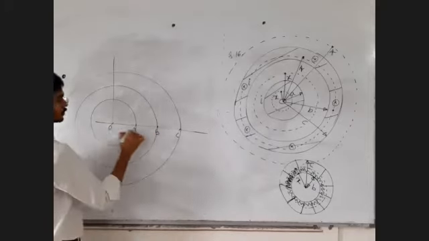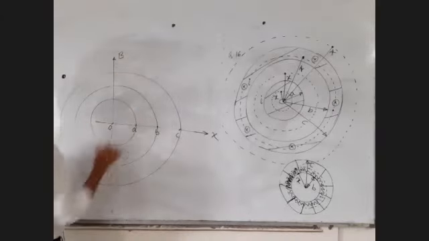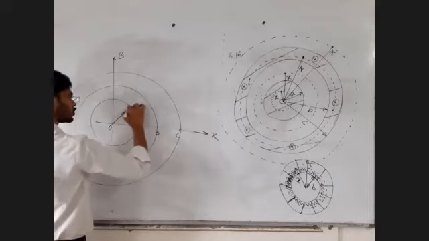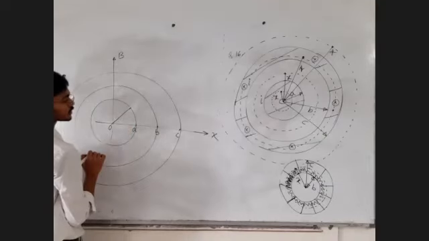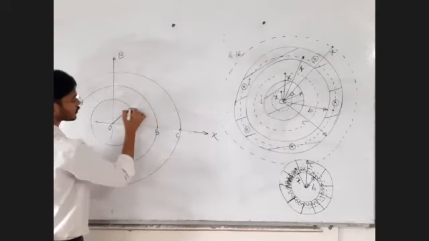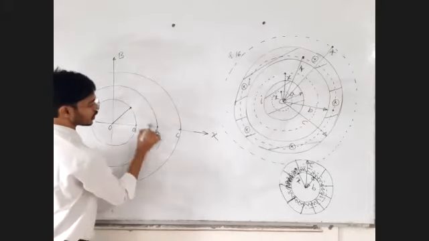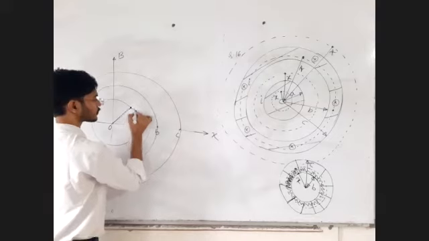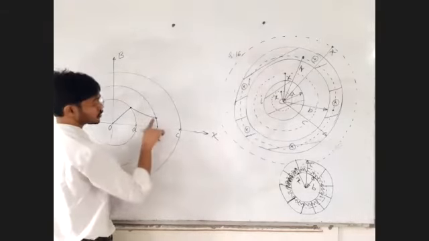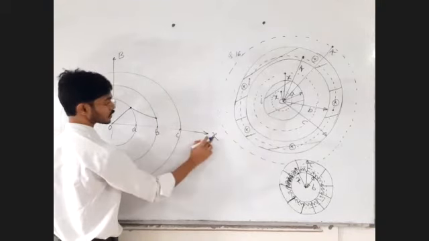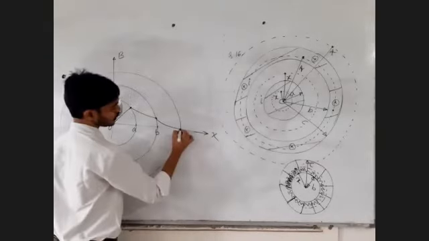Fine, let me draw the graph of X versus the magnetic field B. Inside, the magnetic field is proportional to X. Then it went on decreasing, proportional to 1 upon X, but it will not become 0, it will become 0 only at infinity. Then it became proportional to c square minus X square, and when X becomes equal to c, it became equal to 0. And outside it is always 0.